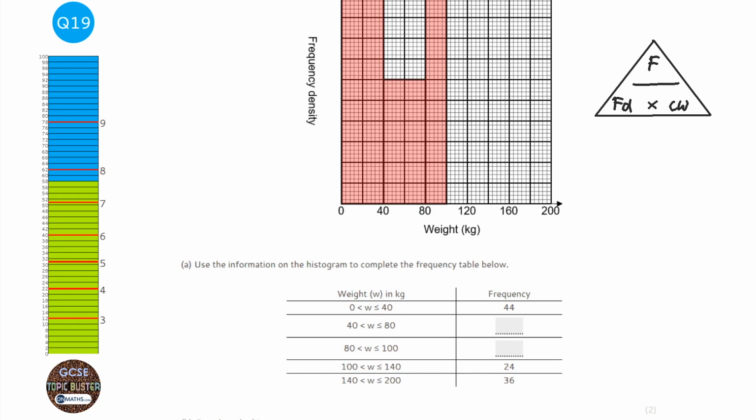So let's work out the class widths for these. That's going to be 40, that's going to be 40, that's going to be 20. I'm just looking at the distances between the 80 and the 100, so I'm doing 100 take away 80. So the next one's going to be 40, and the last one is going to be 60. Now I know that I do the frequency divided by the class width to work out the frequency density. So I'm going to do 44 divided by 40, which gives me 1.1.